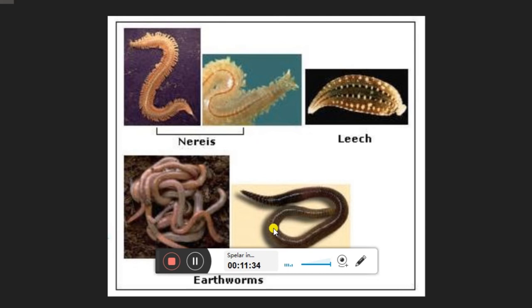Now you can see that the animals I explained earlier have simple structures, but as you move further, you will find that their body becomes a little complicated. As I have told you, they release their waste products through a special excretory organ called the nephridia. Also, they are able to move very nicely, because their body has setae. Setae, what? That is the parapodia. They have small legs, known as the parapodia. Earthworm and leeches are the best examples of Annelida, and also Nereis.